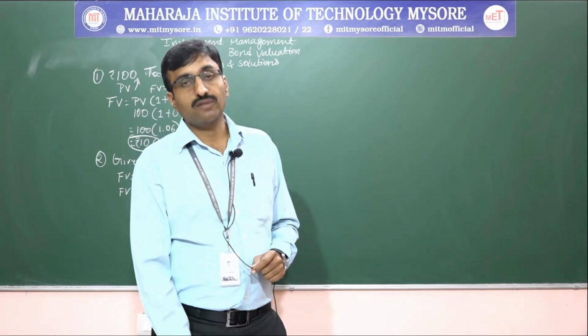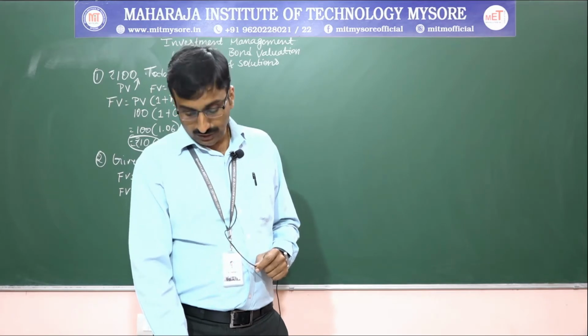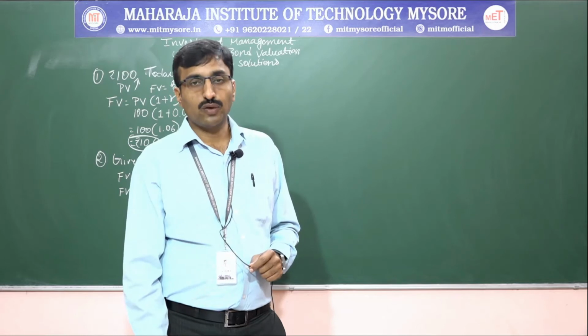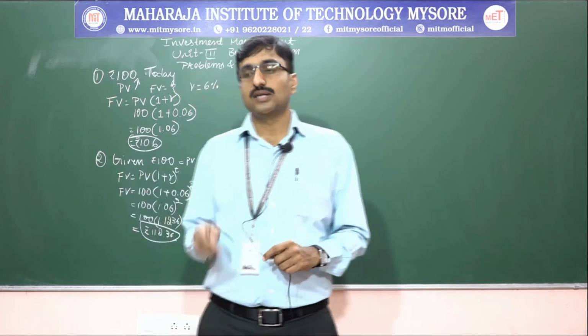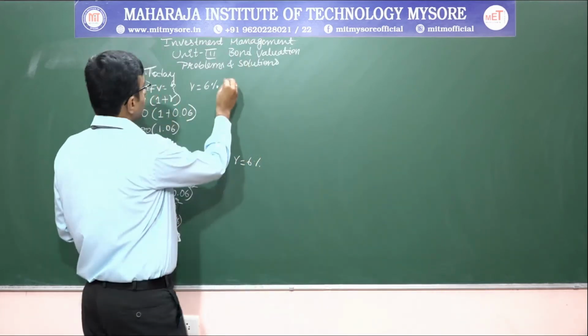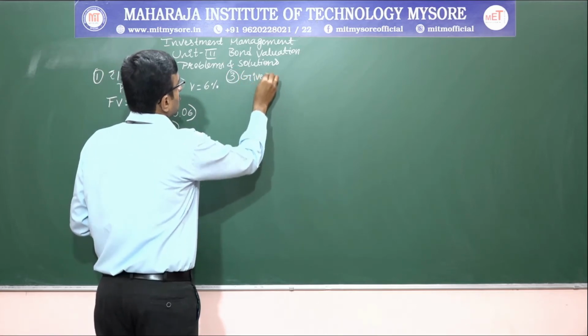So here they have given the future value. With the help of the future value, the time and the rate of interest, we have to find out the present value. So we have to do the reverse here.